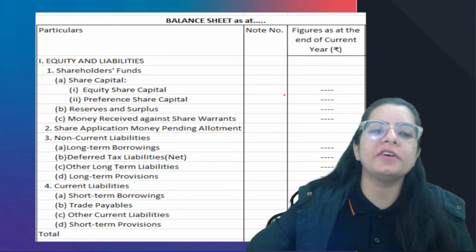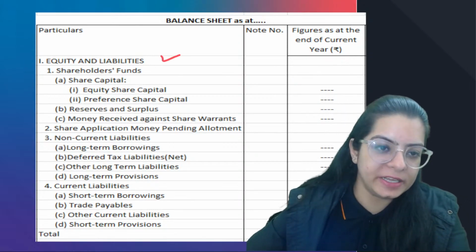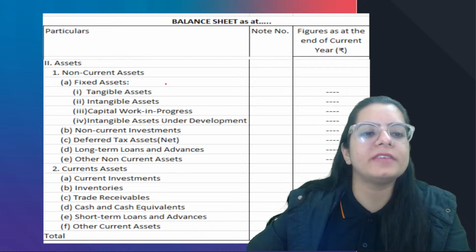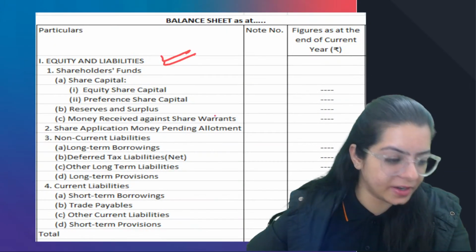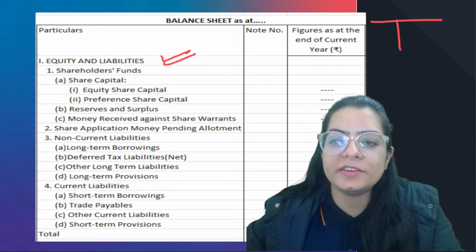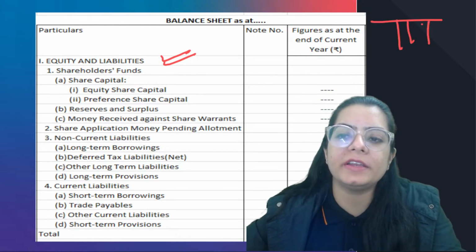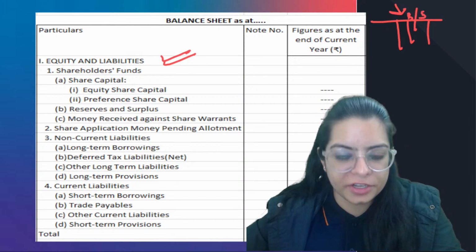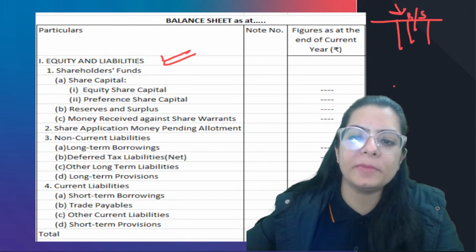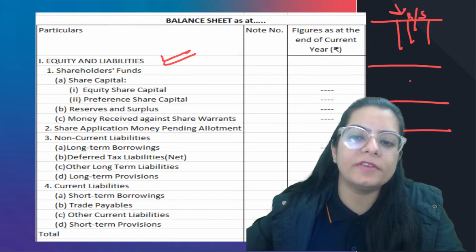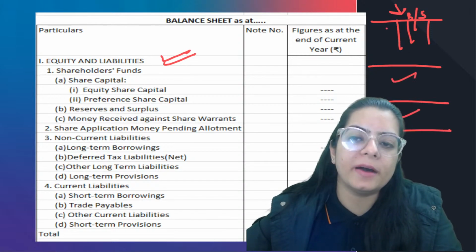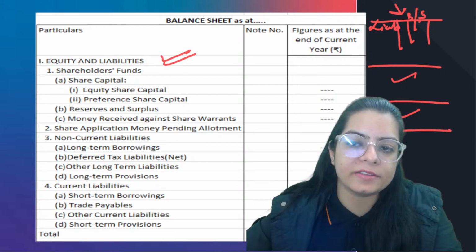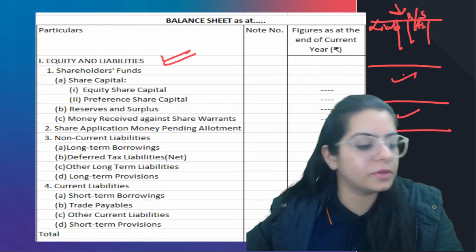So balance sheet, of course, is divided into two parts: equity and liability, and the other part is the asset side, right? You all might remember that the balance sheet which you used to prepare in class 11th looked like this, right? But now nothing has changed. You have just started making it in this manner. Earlier we used to compare liability and assets like this. Now we are just doing things